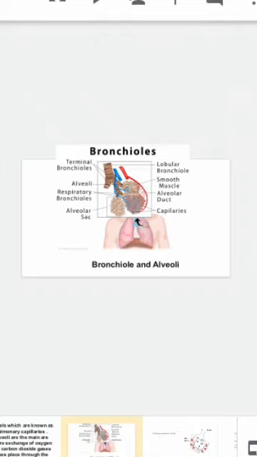This region is called terminal bronchioles. This region, like sac-like structure, is called alveoli, and this one is respiratory bronchioles.